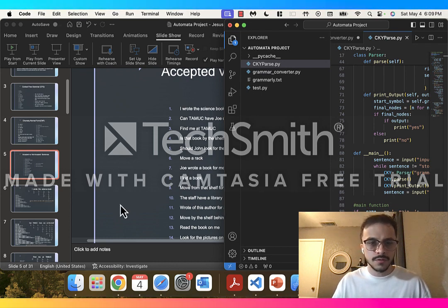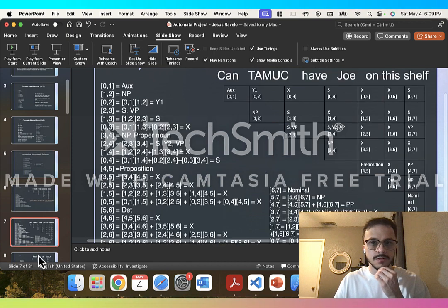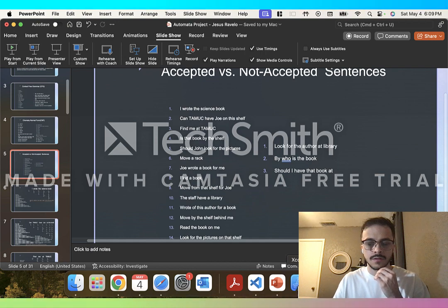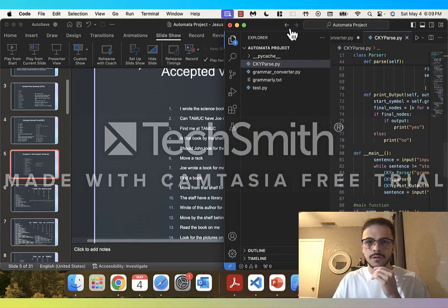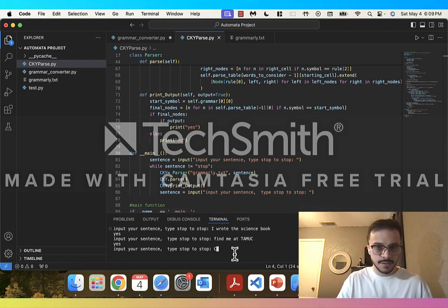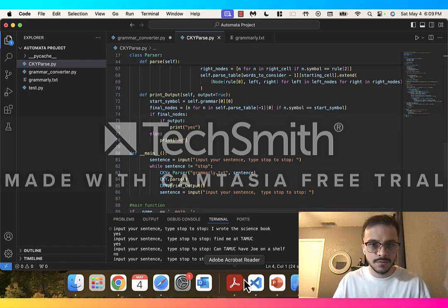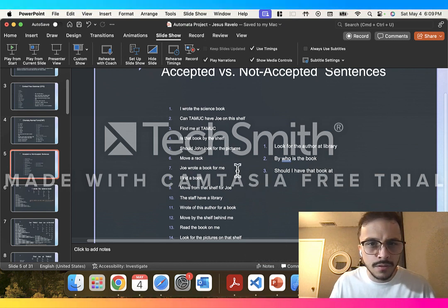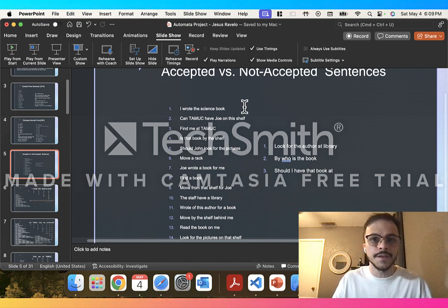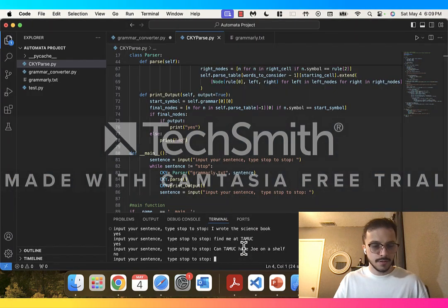Let's do, what was one of these hard ones? Can TAMUC have Joe on this shelf? Let's look. Actually, I don't like the way that is. Can TAMUC have Joe on a shelf? No. On this shelf. Okay, so there's a typo there. Can TAMUC have Joe on this shelf?